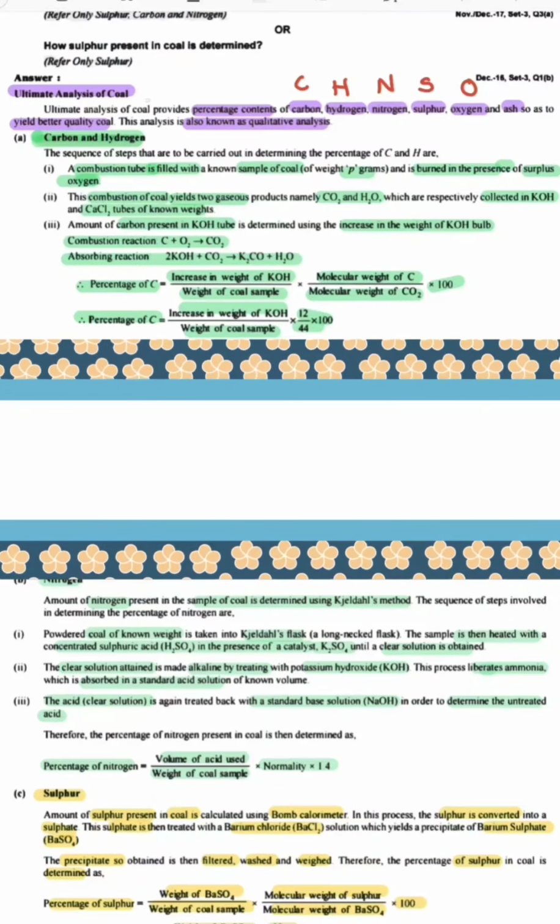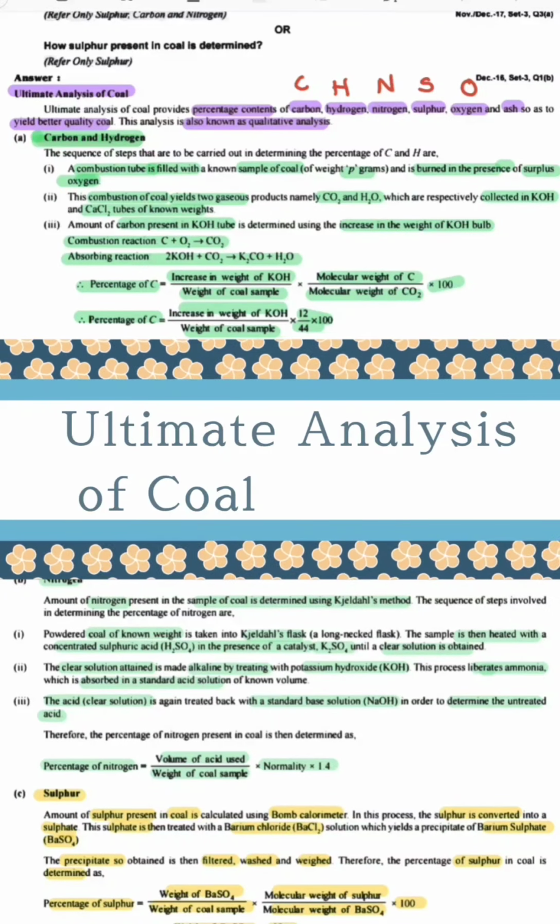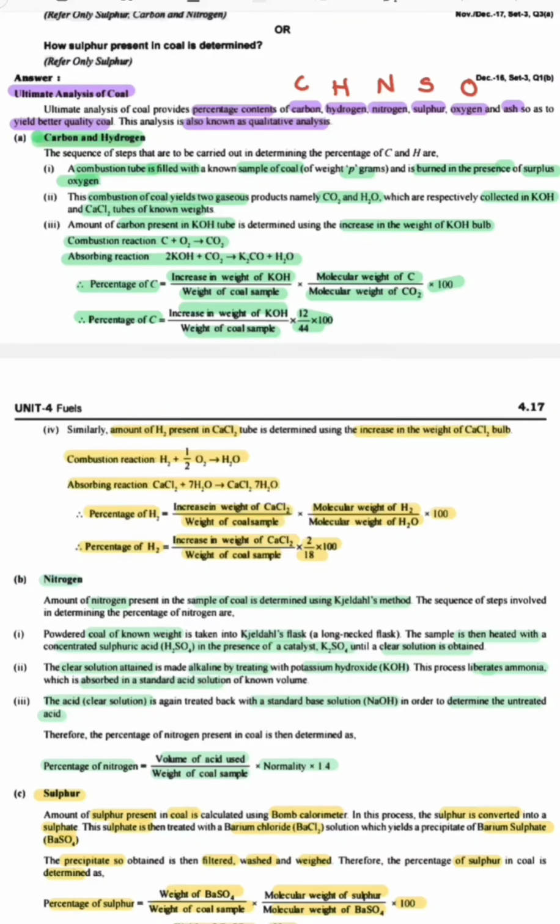Ultimate analysis of coal. Ultimate analysis of coal provides percentage contents of carbon, hydrogen, nitrogen, sulfur, oxygen and ash, so as to yield better quality of coal. This analysis is also known as qualitative analysis. First one, carbon and hydrogen. The sequence of steps of the